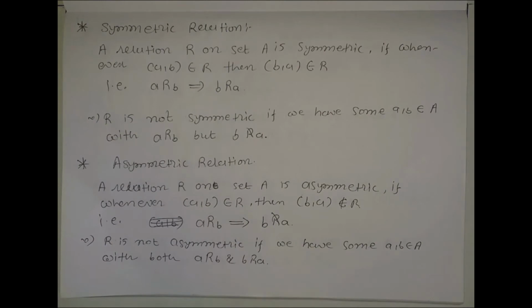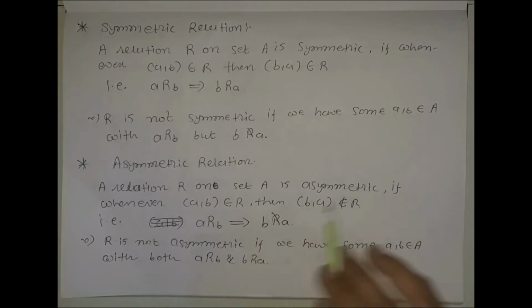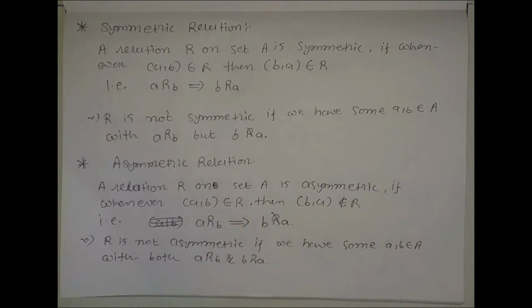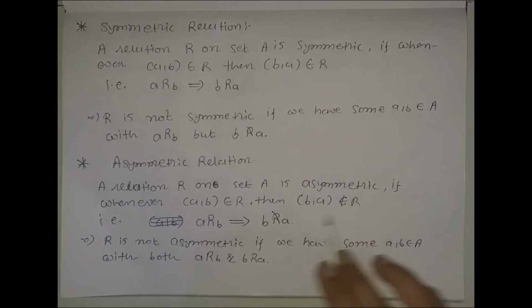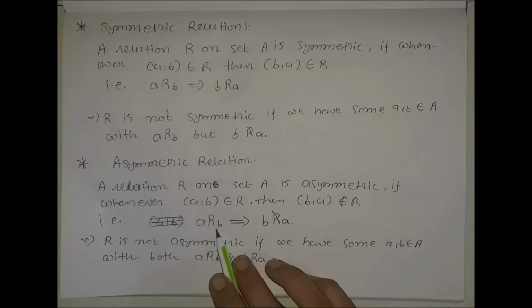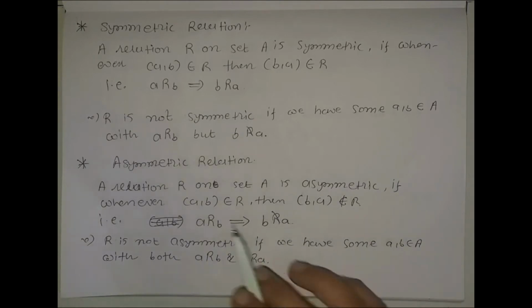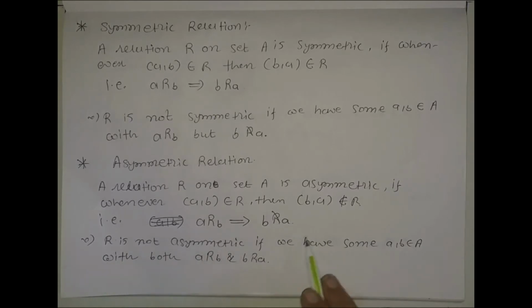Now the asymmetric relation. A relation R on set A is asymmetric if whenever (a, b) belongs to R, then (b, a) does not belong to R. That is, if a is related with b, this implies that b is not related with a, for every pair (a, b) belonging to R. Now R is not asymmetric if we have some a, b belonging to A with both a related with b and b related with a.